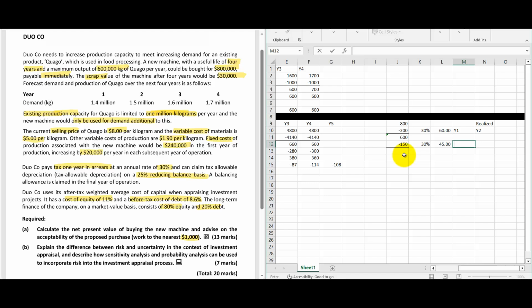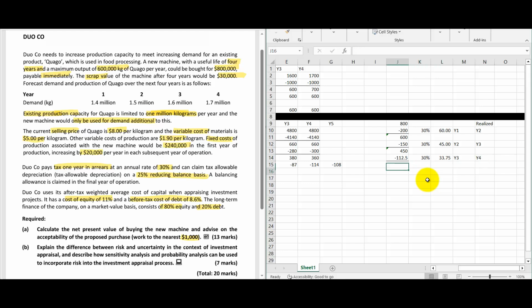Year 2 saving will be realized in year 3. Then balance is 450. Again 450 into 25%, 112.5. 30% saving on that, 33.75. This is the year 3 saving, will be realized in year 4.